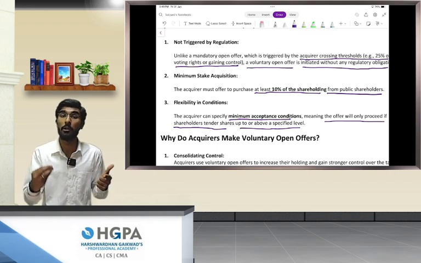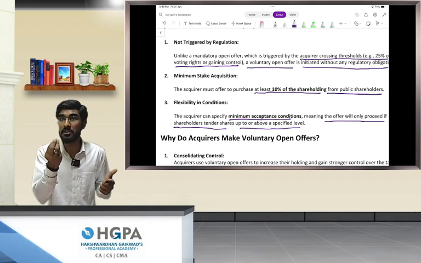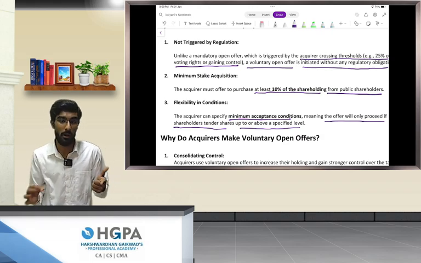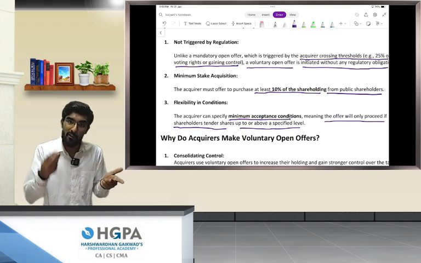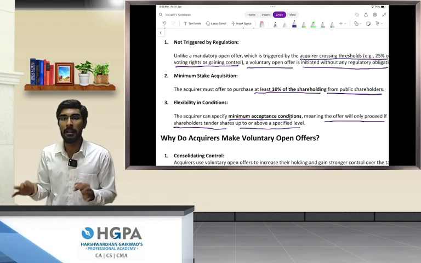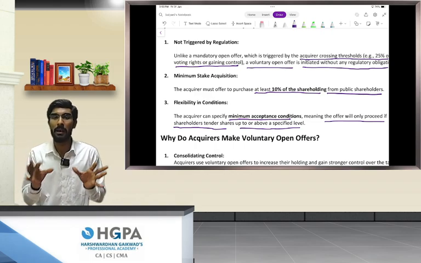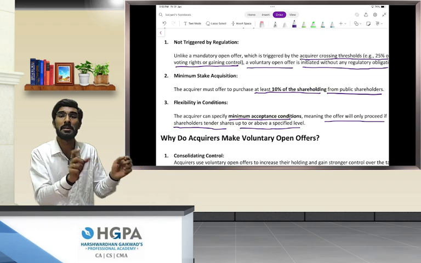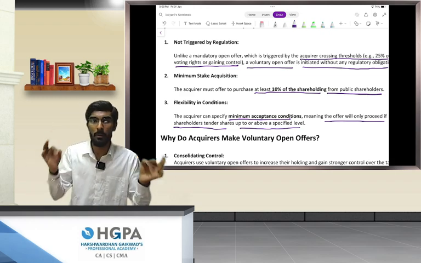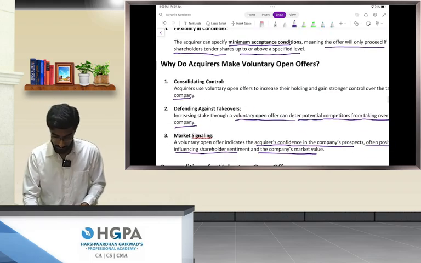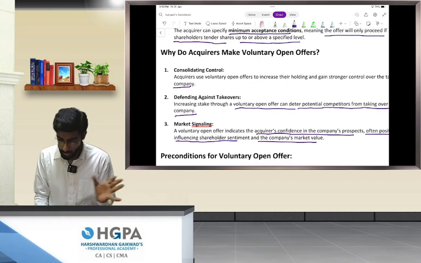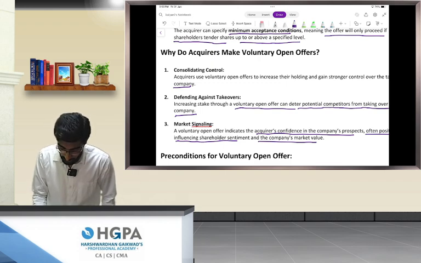The acquirer must offer to purchase a minimum of 10% from the public shareholders. Number 3, from the acquirer's side, he can say that I need to receive at least a minimum of XYZ% of shares, then only I will proceed with the voluntary open offer. Are we clear? Perfect.